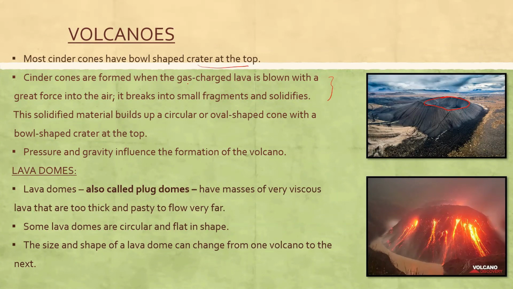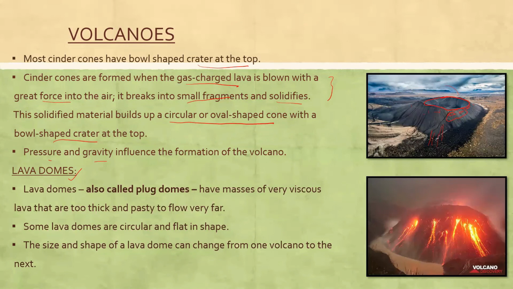And cinder cones are formed when the gas charged lava is blown out with a great force into the air, and the lava along with the rocks breaks into small fragments and solidifies. So it solidifies around the vent. Okay. And this solidified material builds up a circular or oval shaped cone with a bowl shaped crater at the top. So a crater is created. Pressure and gravity influence the formation of this volcano.